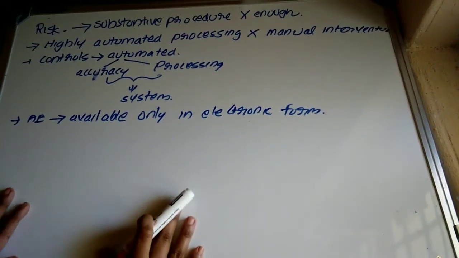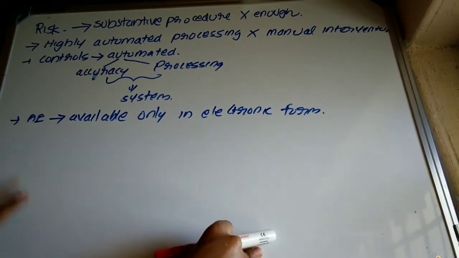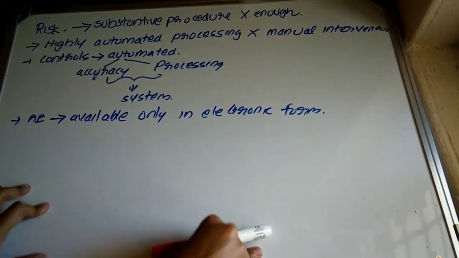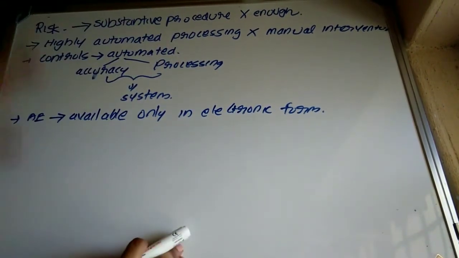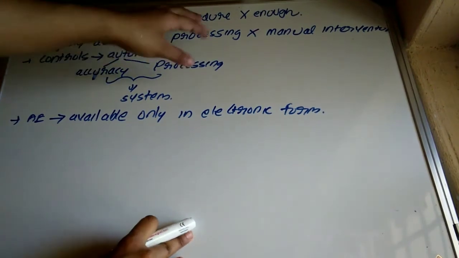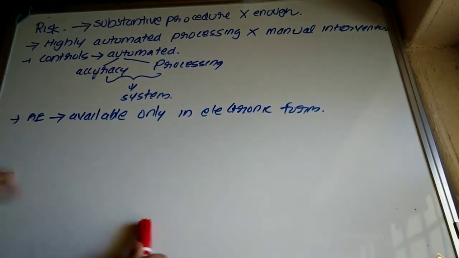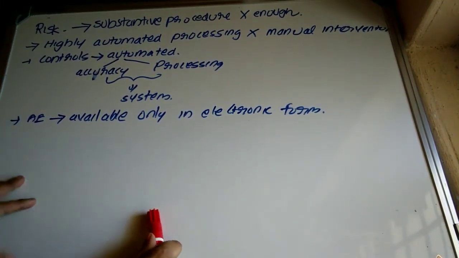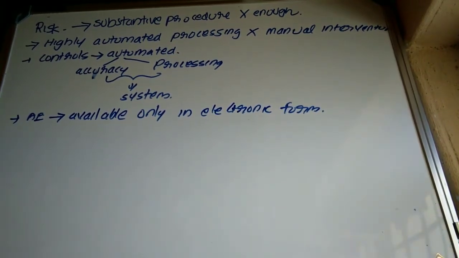So here we are moving towards the next part. We have covered the understanding of the internal control system and the risks that require special consideration. Now what are we covering? Risks where the auditor may determine that substantive procedures are not enough. It means the risks where the auditor may assume that substantive procedures may not provide sufficient and appropriate audit evidence.